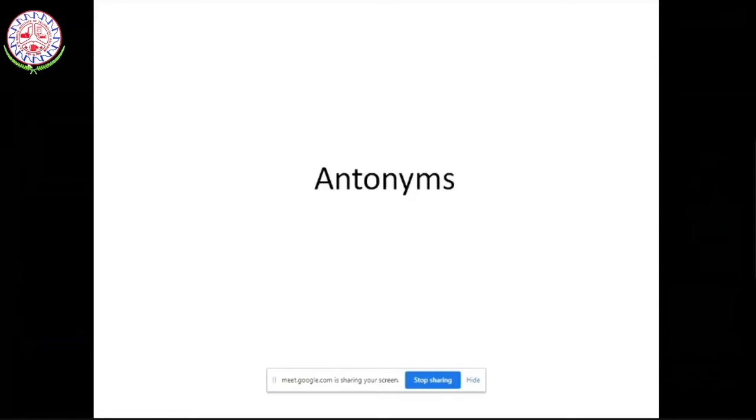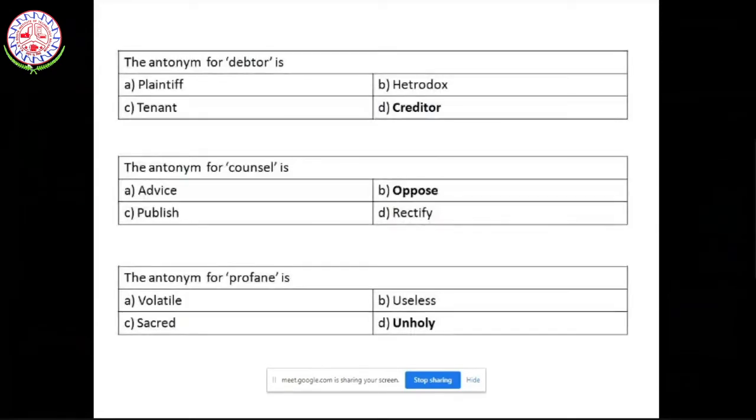And you would also get questions on antonyms. Antonyms are nothing but words with exactly opposite meaning. So again, you will be asked like this: a word is given to you with four options, and you need to find a word which is exactly opposite.